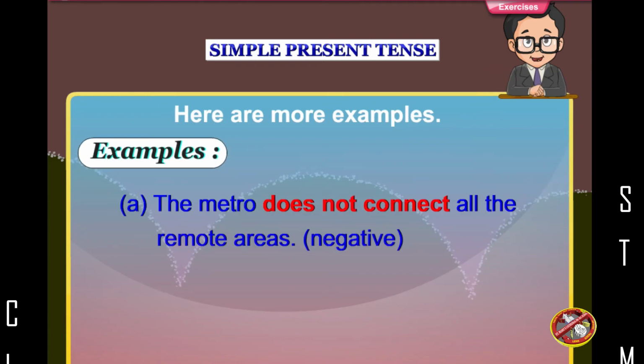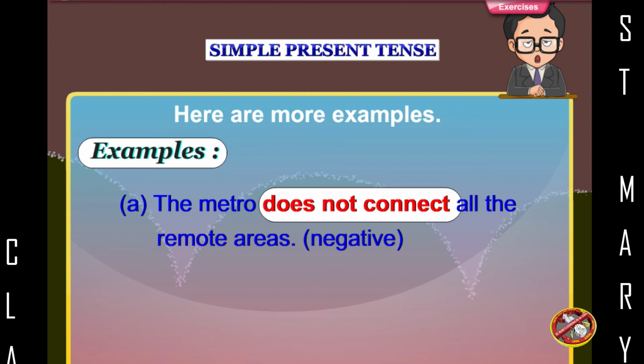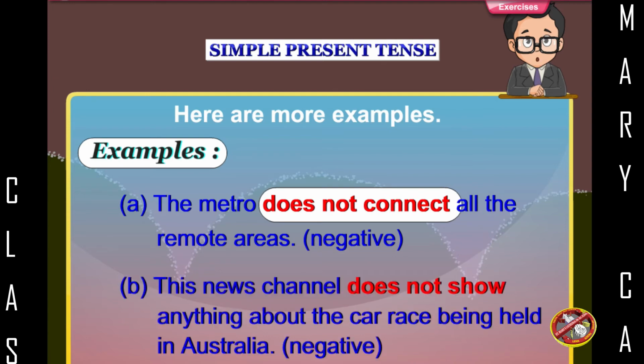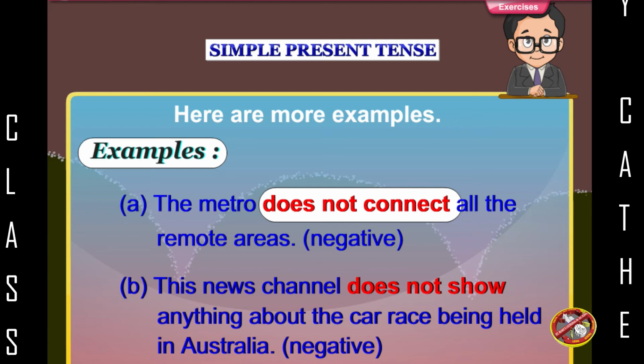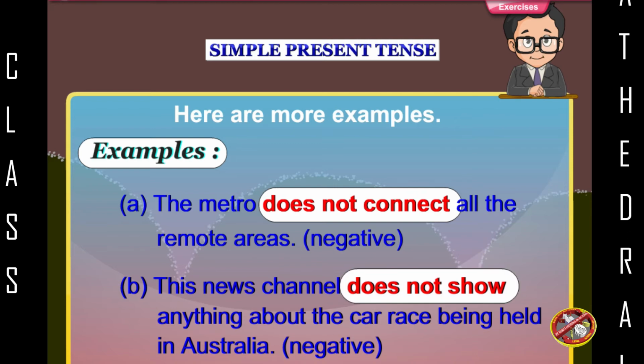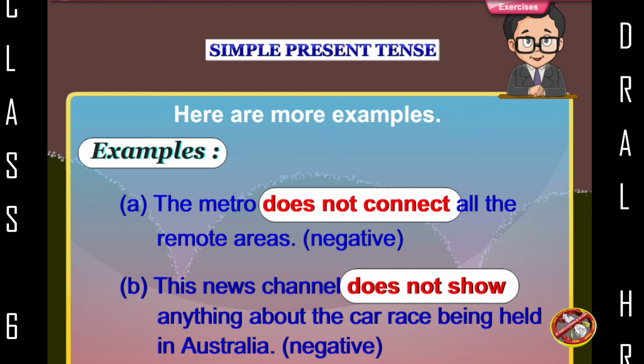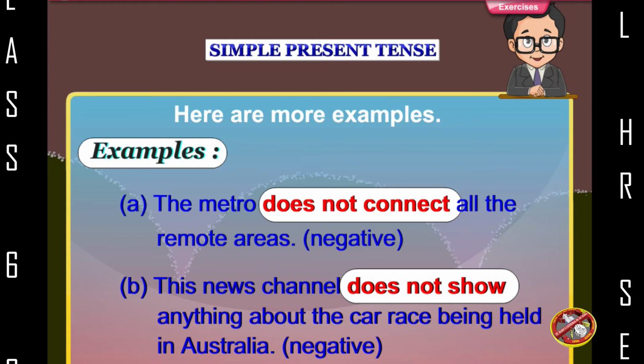Examples. The metro does not connect all the remote areas. Negative. This news channel does not show anything about the car race being held in Australia. Negative.